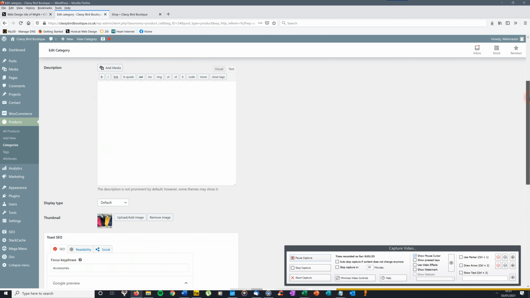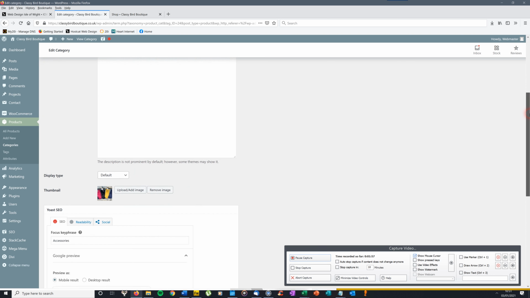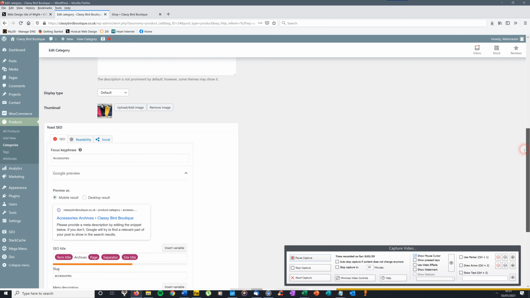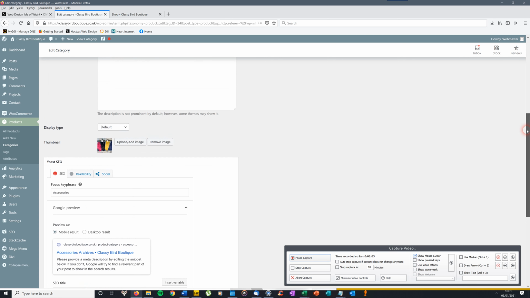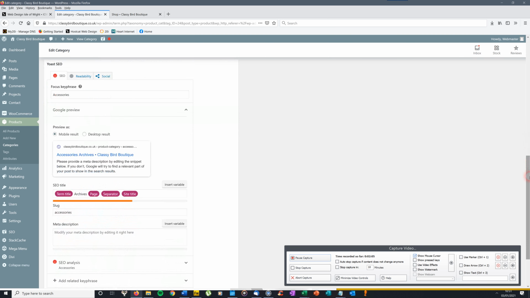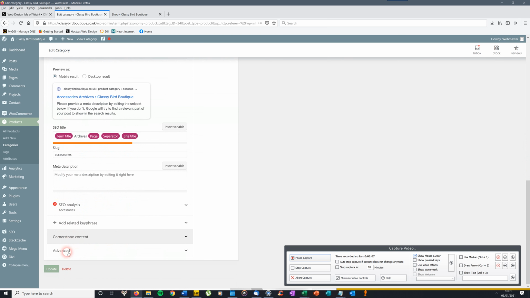I've just chosen images that I thought would be fine for it, but you may want to change these. Once you've made any changes or amendments, go down to the bottom of the page and you'll see that green button, update, and just click on that.